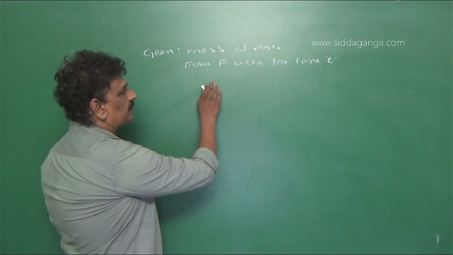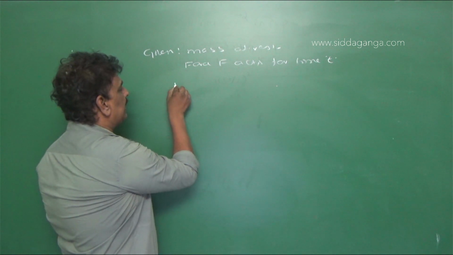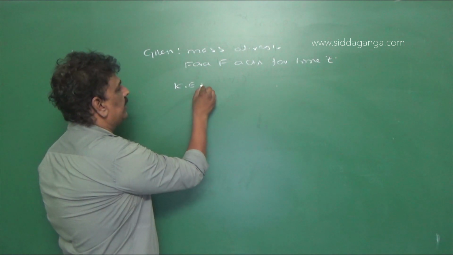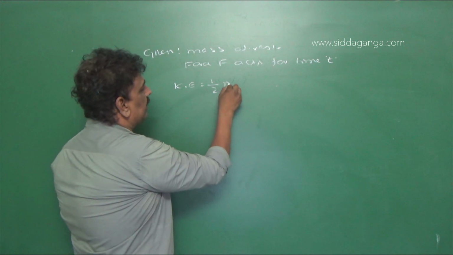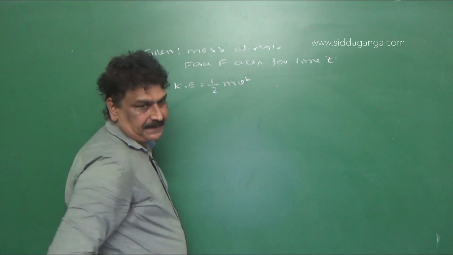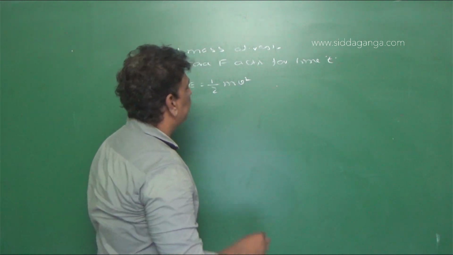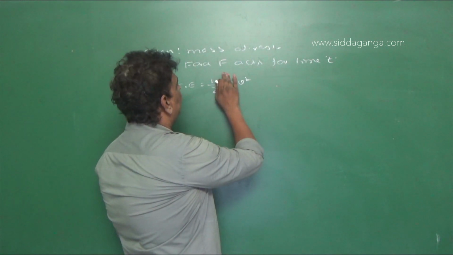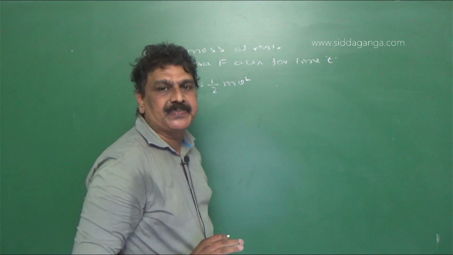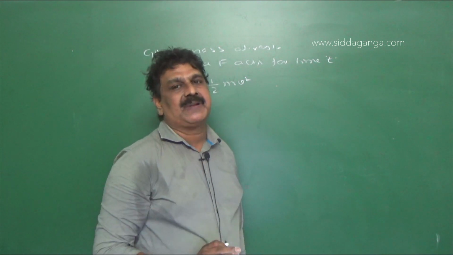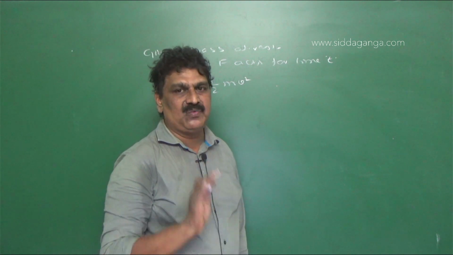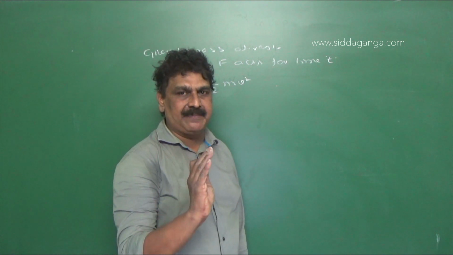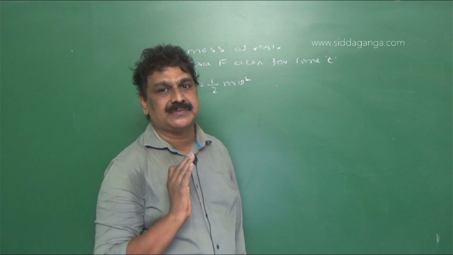Now here we have the kinetic energy acquired after a time interval, that is half mv square. We have to express the kinetic energy in terms of force, time and mass.